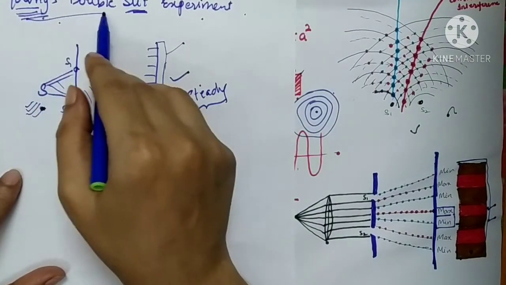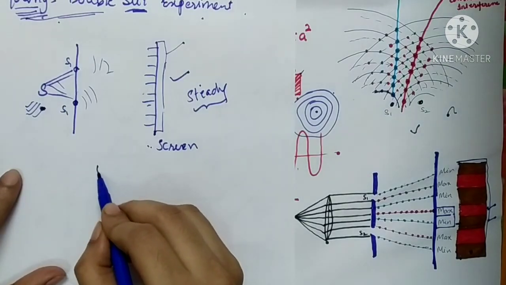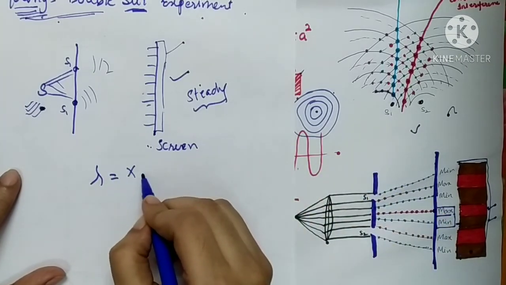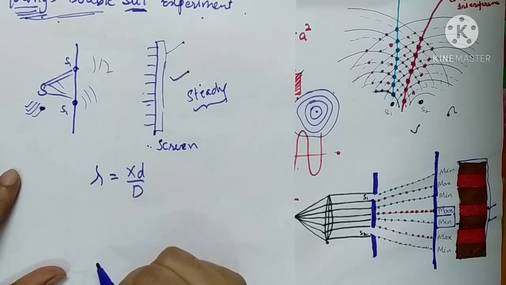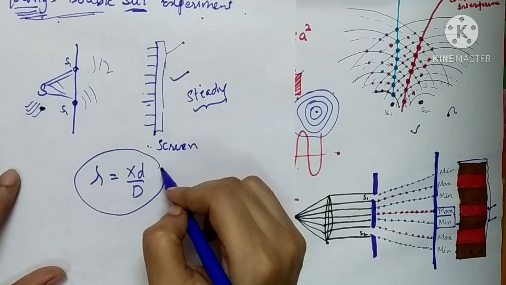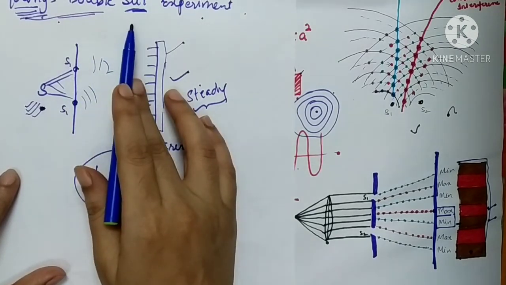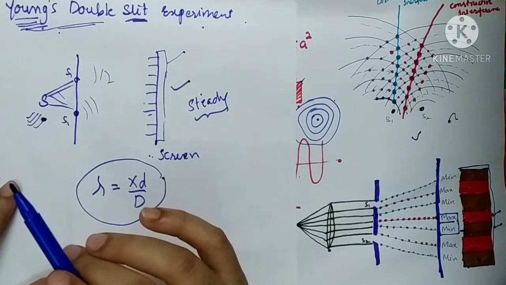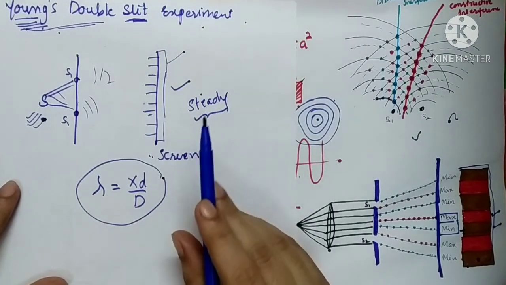Nevertheless, the main advantage of Young's double slit experiment is that he calculated the wavelength of light from his experiment, which is equal to lambda equals x d by D. This formula we are going to study in the next lecture, how he calculated the wavelength of light. So Young's double slit experiment was the best method to demonstrate the interference of multi-chromatic light. For the steady interference pattern, we will study how it is obtained. So I hope you all have understood the concept. Thank you.